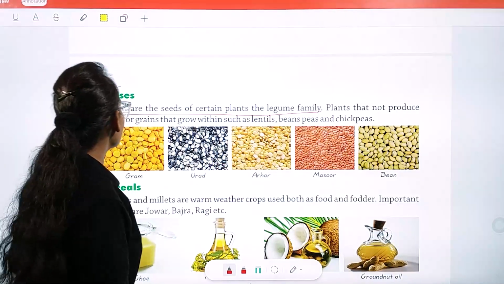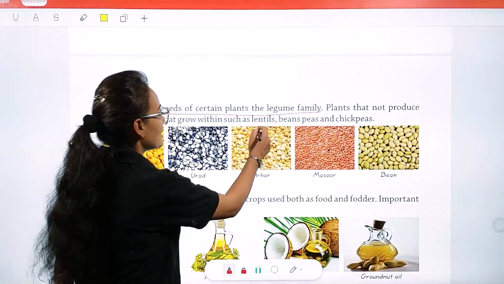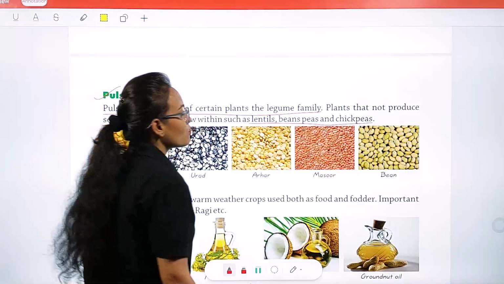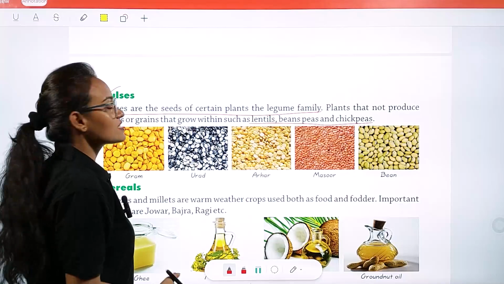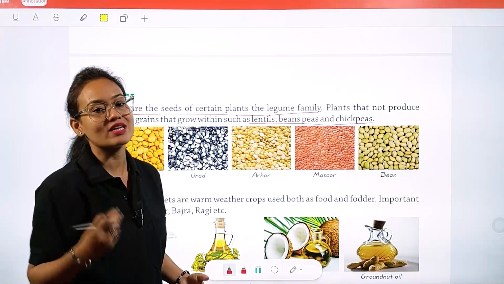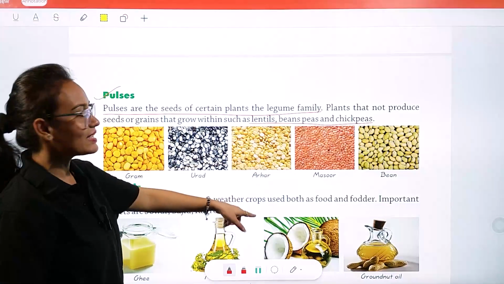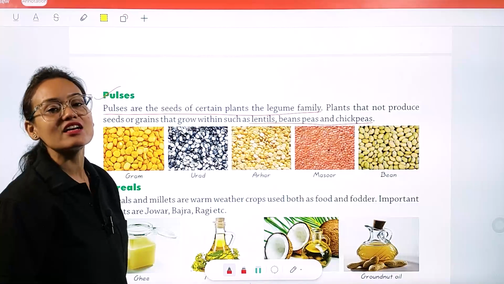Plants that produce seeds and grains that grow within, such as lentils, beans, peas and chickpeas. देखो, बहुत से प्लांट्स ना कोई सीड या ग्रेन पैदा नहीं करते हैं. उनमें कोई बीज नहीं रहता है. तो वो प्लांट्स क्या प्रोड्यूस करते हैं? They produce lentils, beans, peas and chickpeas.